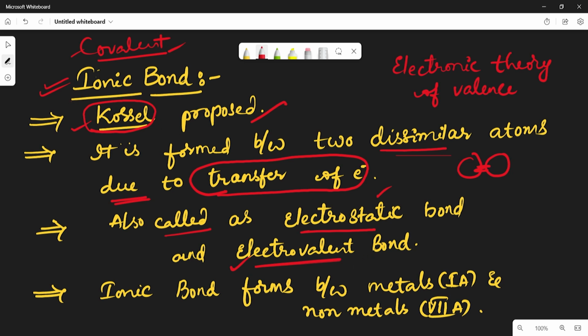And it is called ionic bond because it is formed between ions. So electrostatic bond, electrovalent bond and ionic bond, the three names are the same. Is it okay? It is formed between metals and non-metals mostly. Why this bond is formed between metals and non-metals, I will explain.